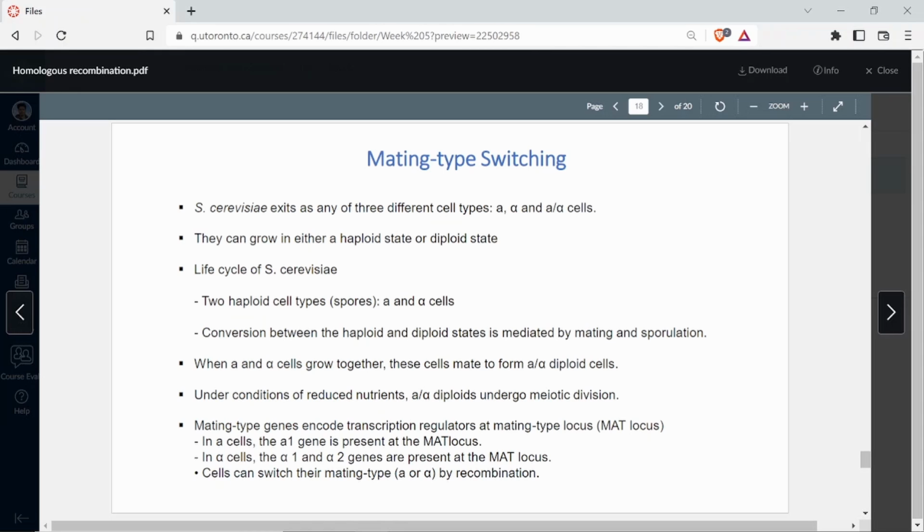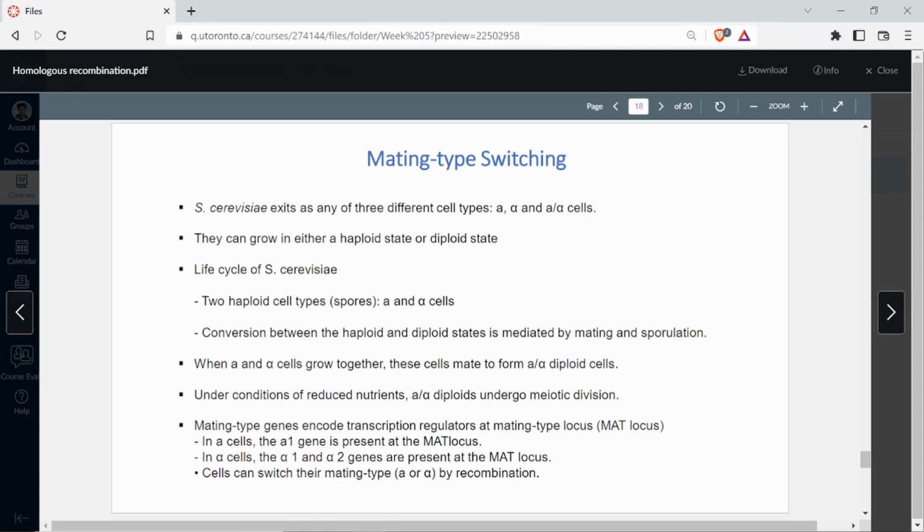It's a very unique phenomenon, and it is found only in case of yeast. It is not seen in other organisms, right? And it involves homologous recombination. So in A cells, the A1 gene is present at the mat locus. In alpha cells, we have alpha genes, and there are two alpha genes, alpha 1 and alpha 2, at the mat locus. So what you need to understand here is that in the mat locus, if you have A gene, it is going to be A strain. If in the mat locus it is alpha gene, it is going to be alpha strain.